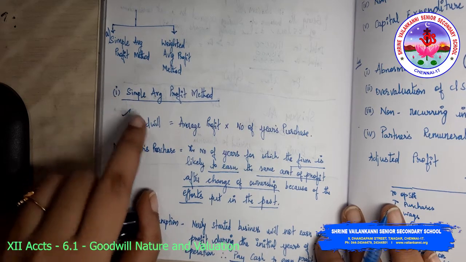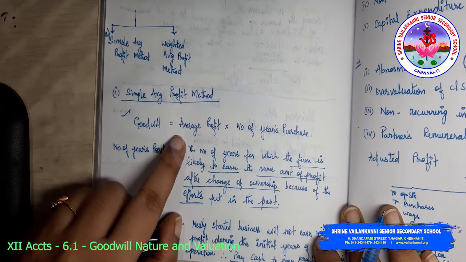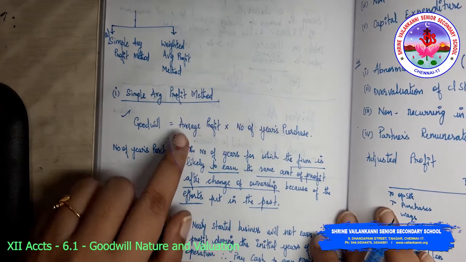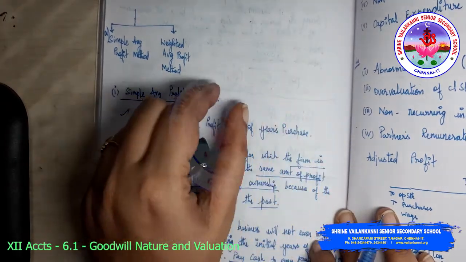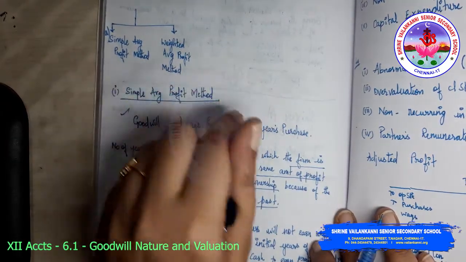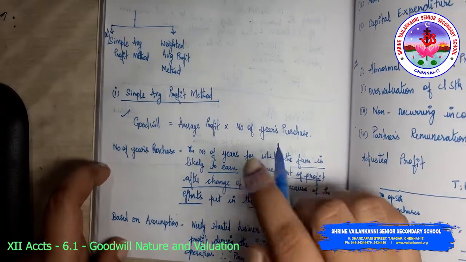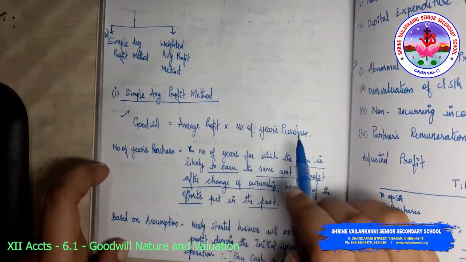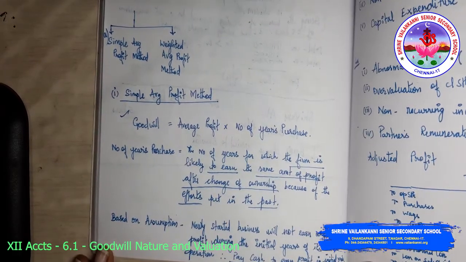We need to multiply the average profit by the number of years purchase. We know what average profit is. If there are 5 years altogether, the profits of each of the 5 years are added and divided by 5. If it is 4 years, you add the 4 years' profit and divide by 4. That gives you the average profit.